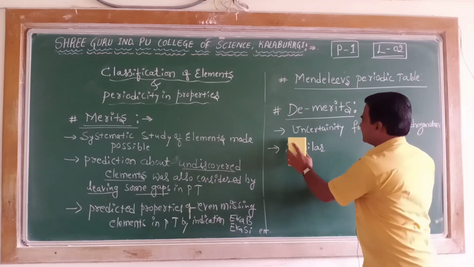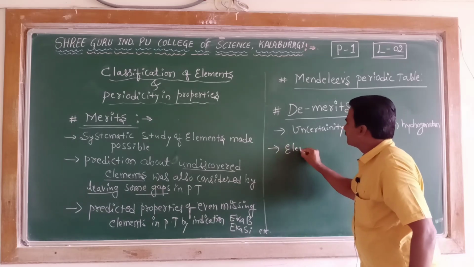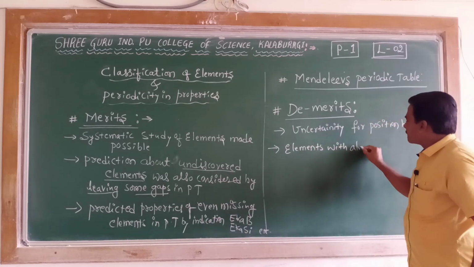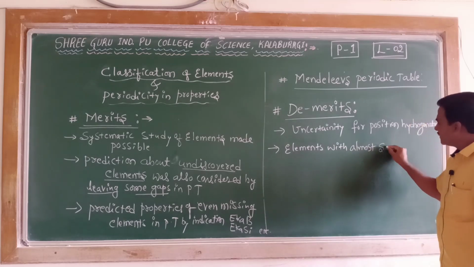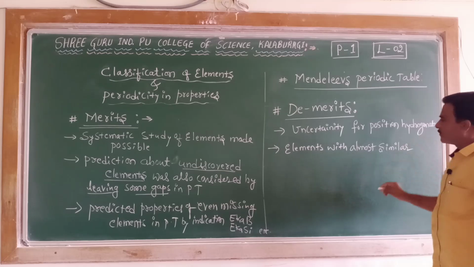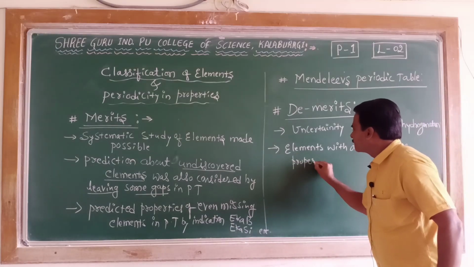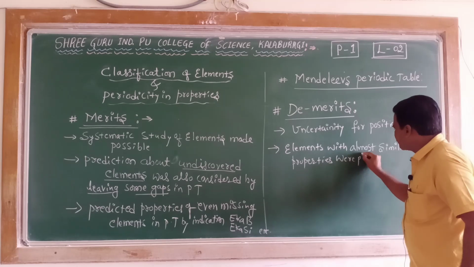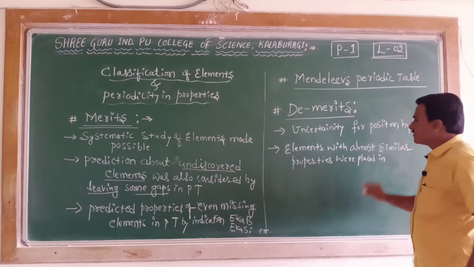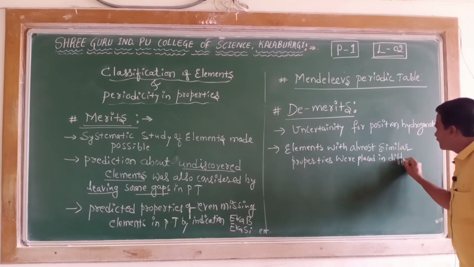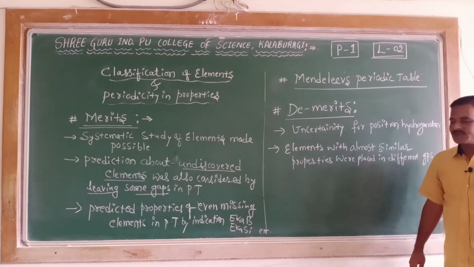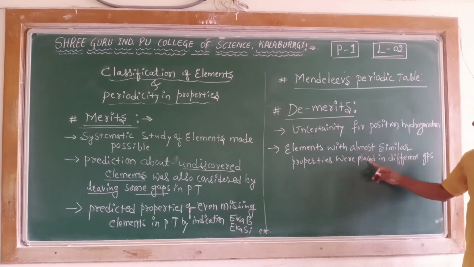Elements with almost similar properties were placed in different groups. This is the second demerit.